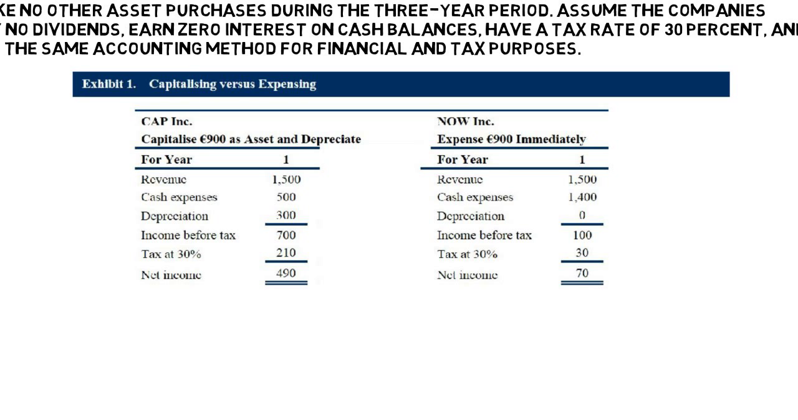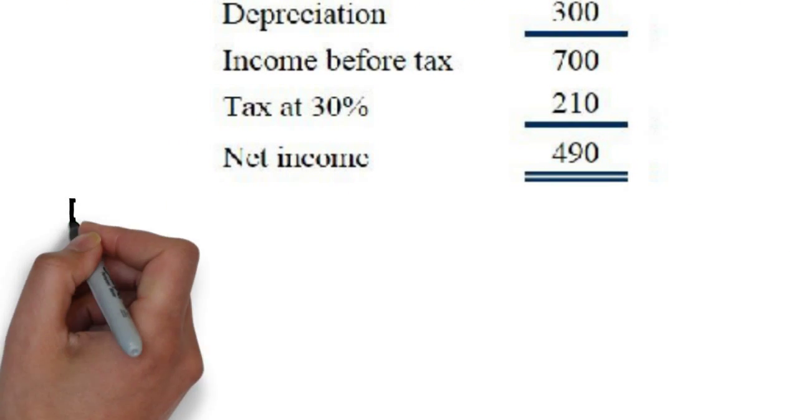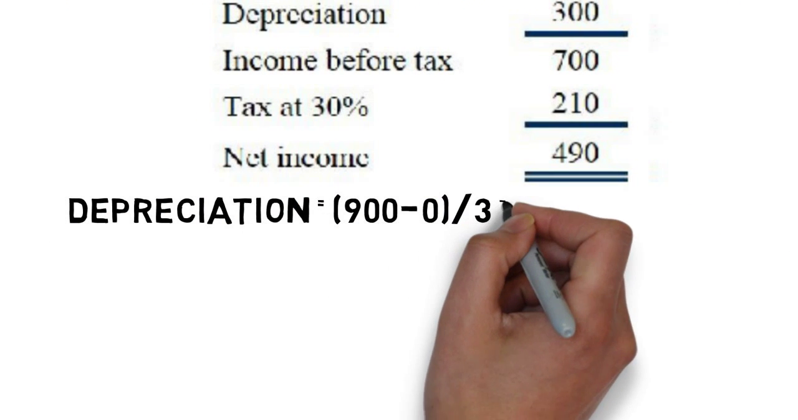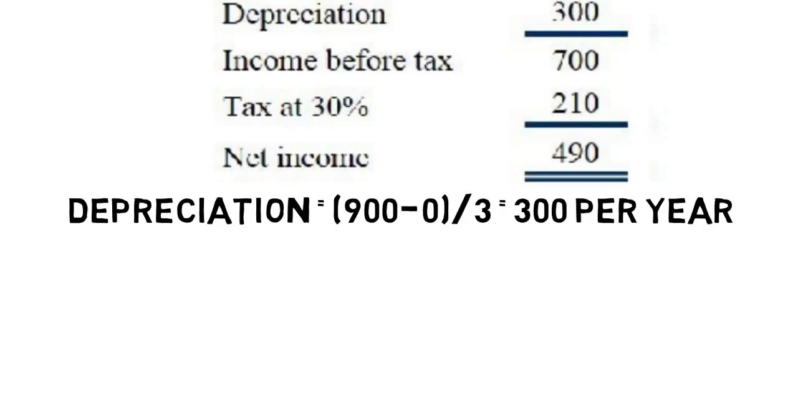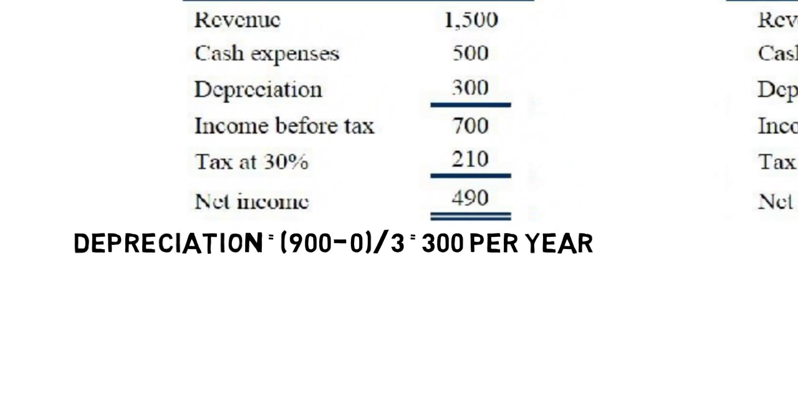How did we get to 300 euros for depreciation? Well, we take the cost of the computer, which is 900 euros, minus salvage value, which is 0 in this case, and then divide the result by the useful life of the computer, which is 3 years. This gives us 300 euros per year as depreciation expense.